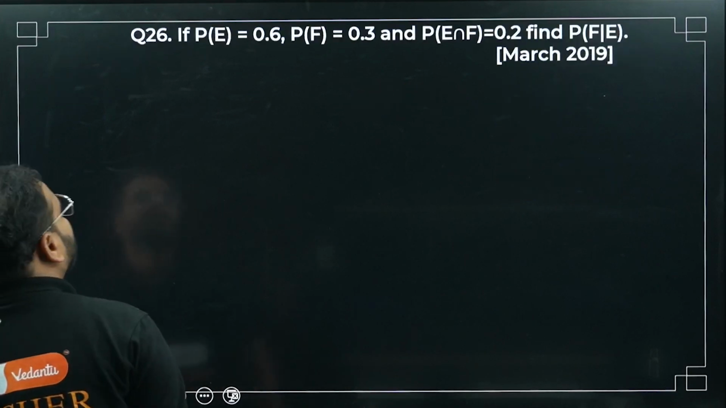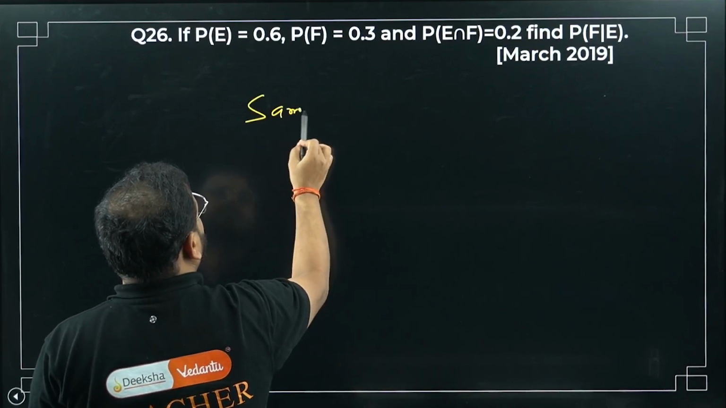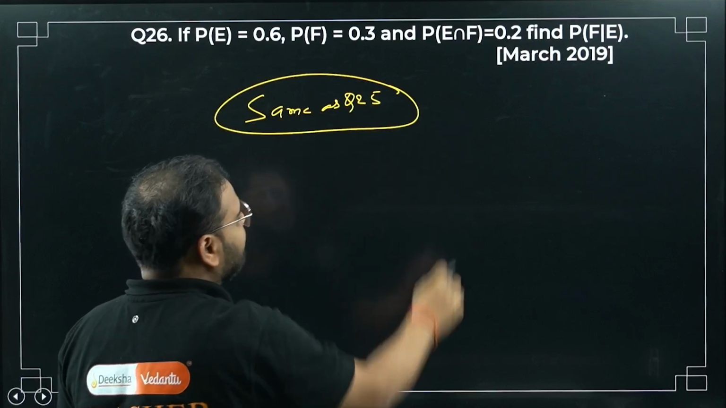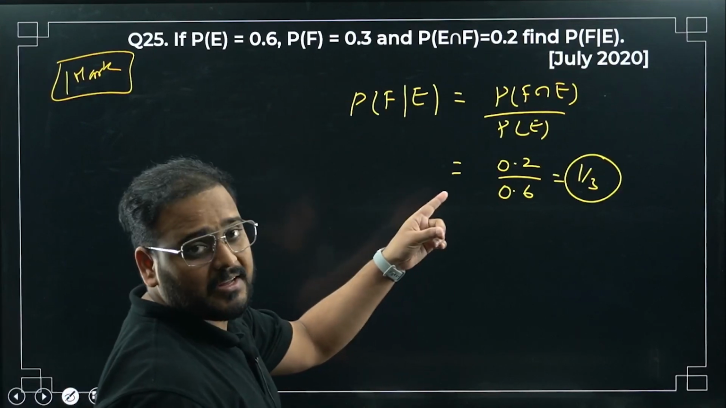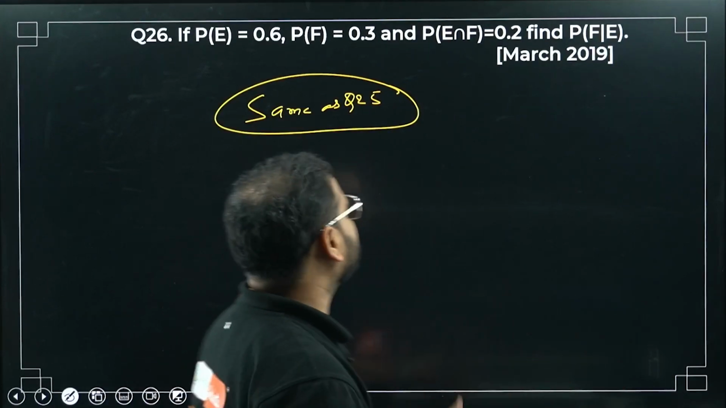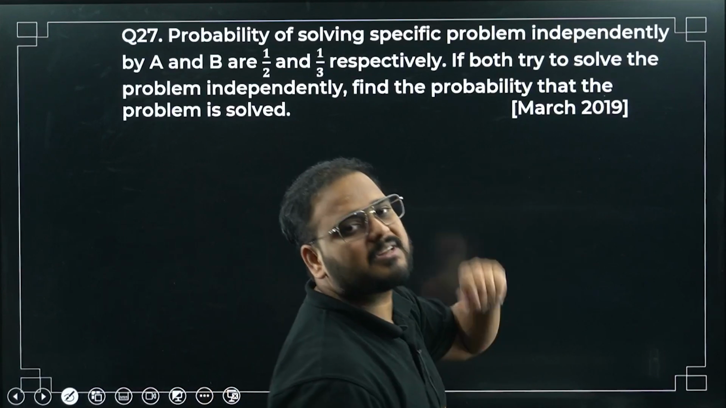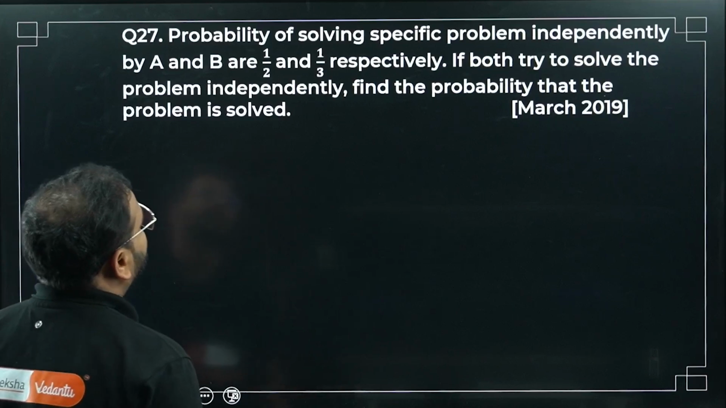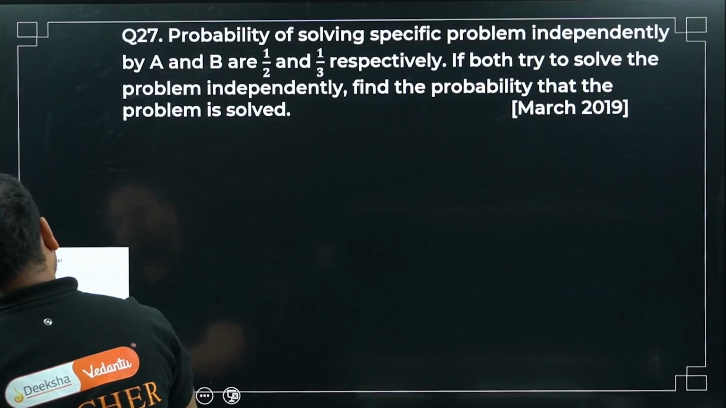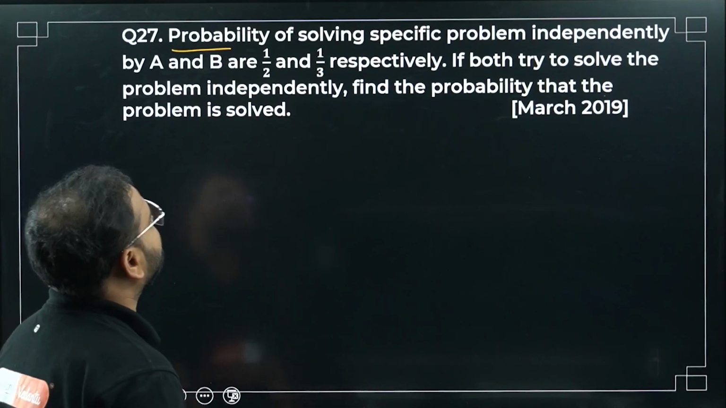26th problem, have a look. Same question, exact same question. So you can see here, same as 25. I've taken this to show you: 2019 March and July 2020. So this question is repeated like this. This was asked in the March paper and July paper. Simple problem only. You will not be given the July paper, only the March paper, but since I have taken the question, I showed you over here. I have solved this question, right? Probability of solving a specific problem independently, A and B are 1 by 2 and 1 by 3 respectively.